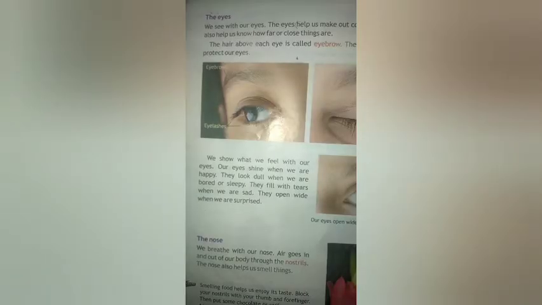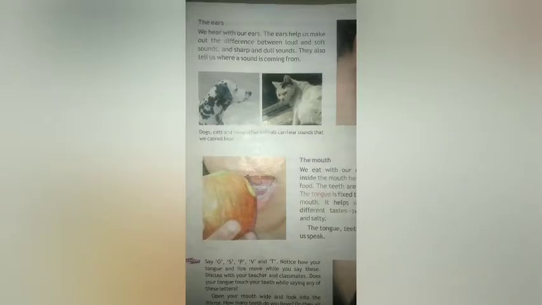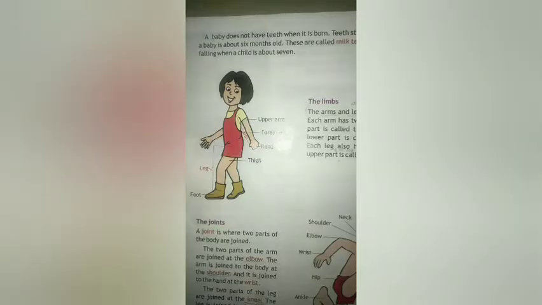Children, have you all got your book? This is our science textbook. Now we are going to see our first lesson. See here, this is our first lesson, know your body. And first we learned about skin. Okay, every part of the body is covered by skin. Then we saw about the eyes, the nose, the ears, the mouth, the limbs and the joints. Children, read the lesson 1 or 2 times.